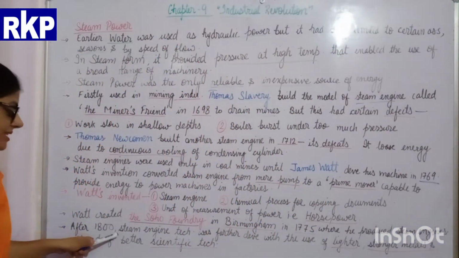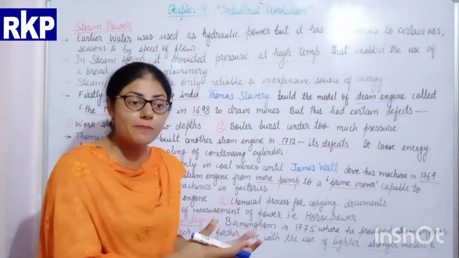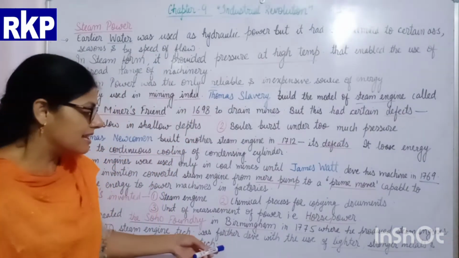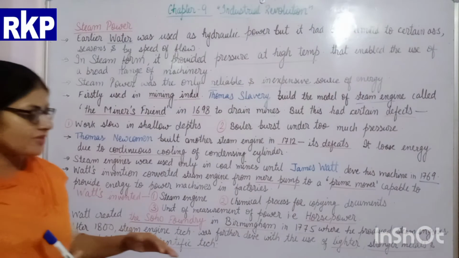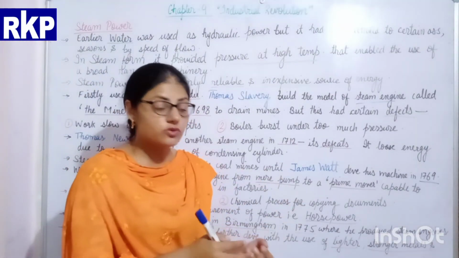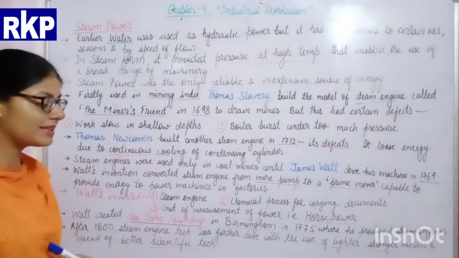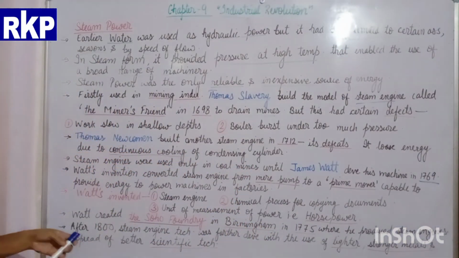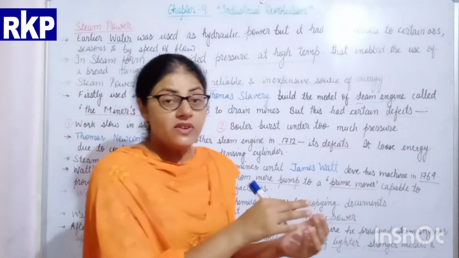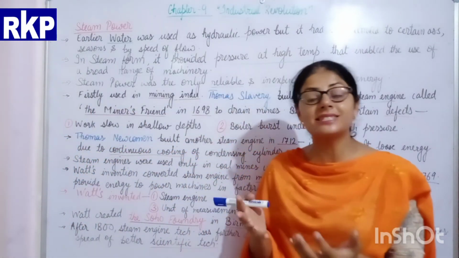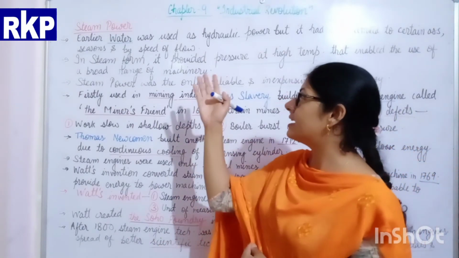After 1800, steam engine technology was further developed by new innovations. In the steam engines made after 1800, lighter weight and stronger metals were used, and new scientific technologies kept making the steam engine better. So beta, this is all about steam power.